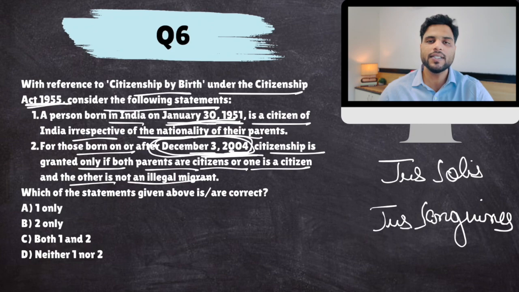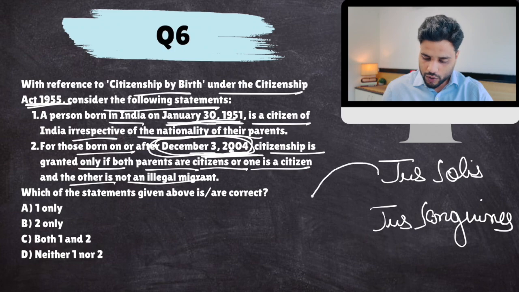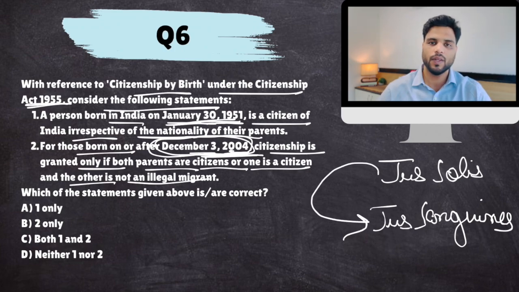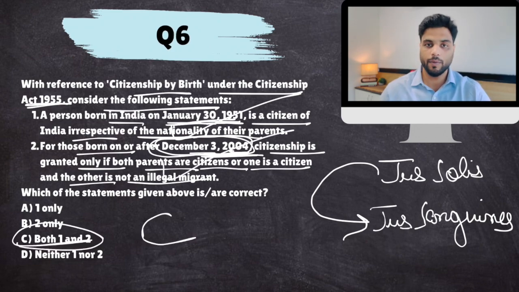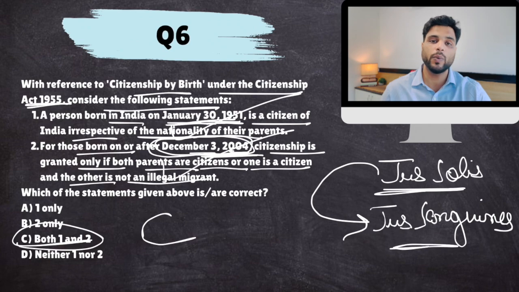You should be an Indian citizen by blood. And how would you be an Indian citizen by blood? Well, if your parents are Indian citizens. So your parents should be Indian citizens. Then only your citizenship by birth in India would be acknowledged. So we shifted from jus soli to jus sanguinis. Okay. So it was true in 1951, but not anymore. Both statements are correct. Remember these two concepts, jus soli, jus sanguinis.